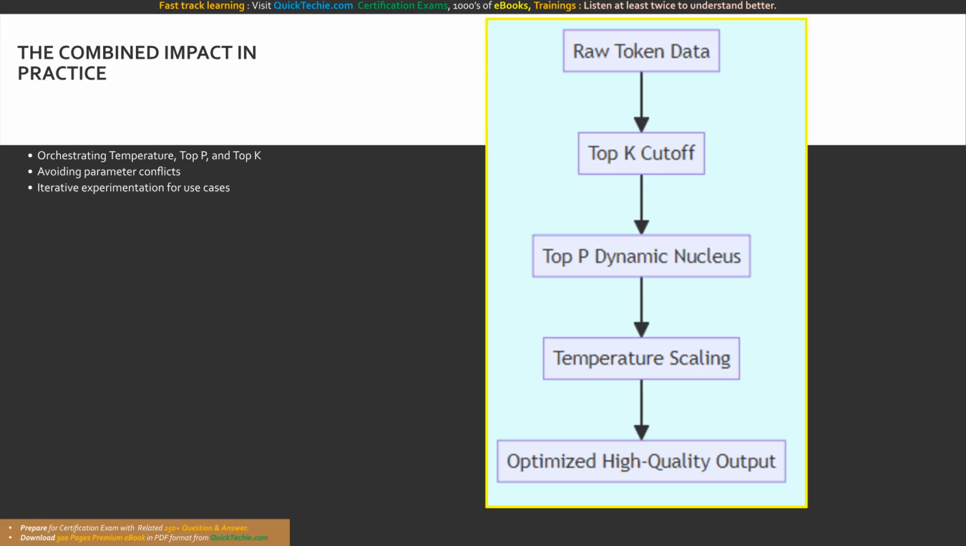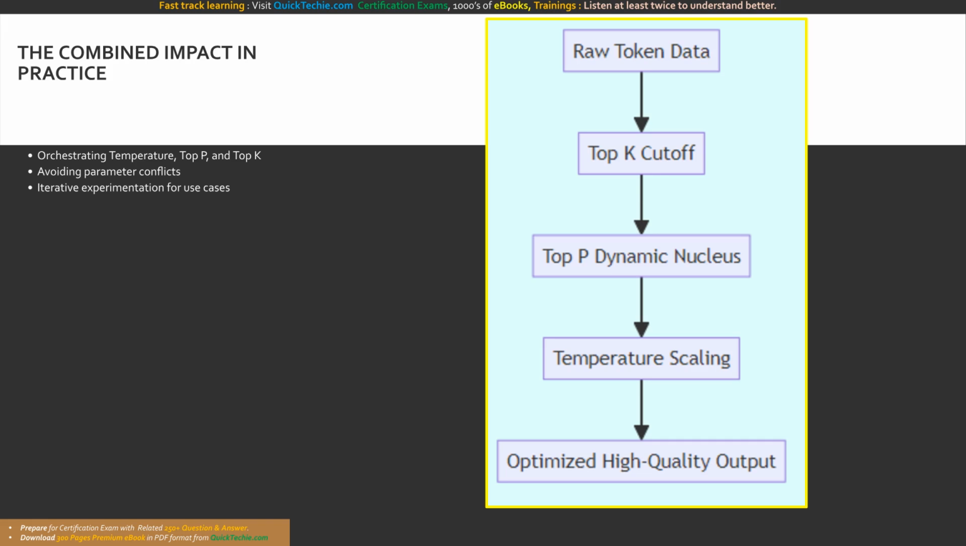First, the top K parameter applies a hard cutoff, severely restricting the overall vocabulary to a fixed number. Next, the top P parameter dynamically analyzes that remaining pool, trimming the long tail of probabilities to ensure only the highest quality tokens remain. Finally, the temperature parameter scales the mathematical weights of that highly refined filtered pool to determine the ultimate randomness of the final selection. It is a three-stage mathematical gauntlet.